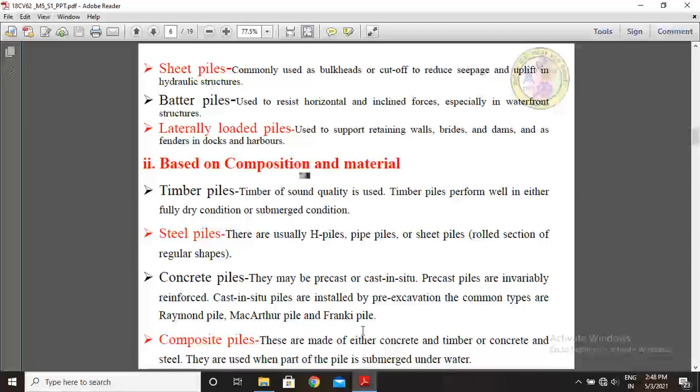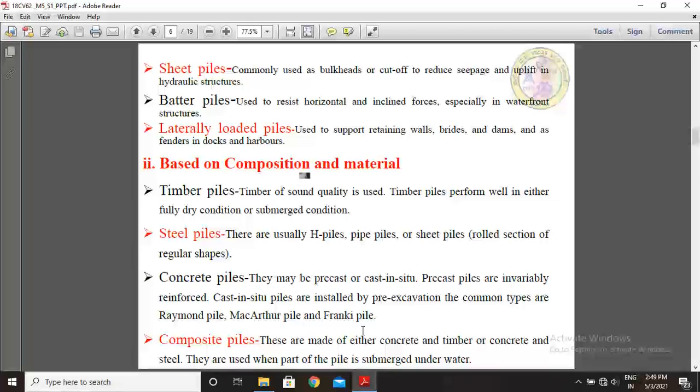Next, laterally loaded piles. Laterally loaded piles are those where loads are applied perpendicular to the axis of the pile.